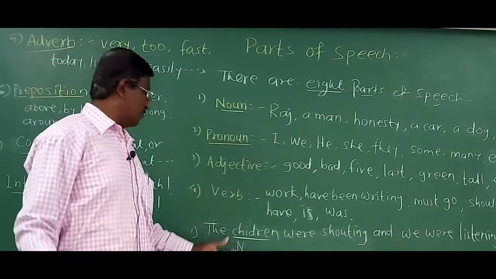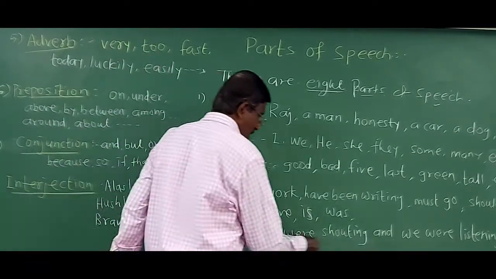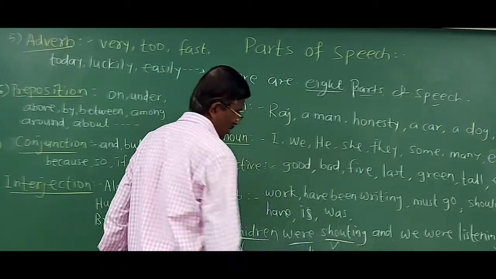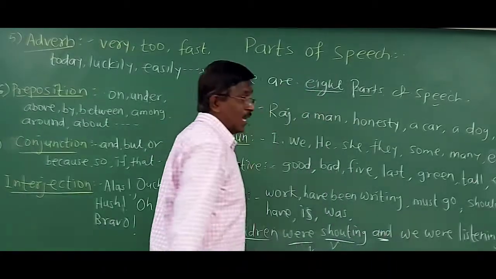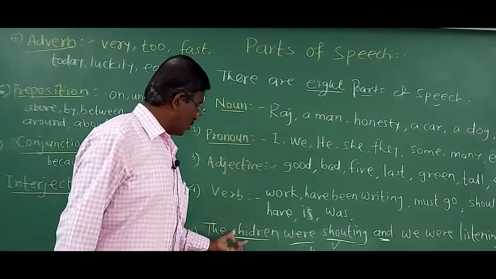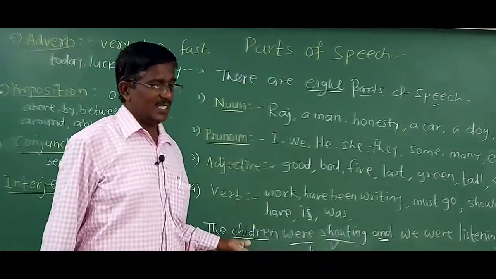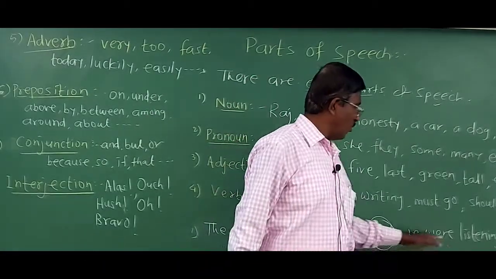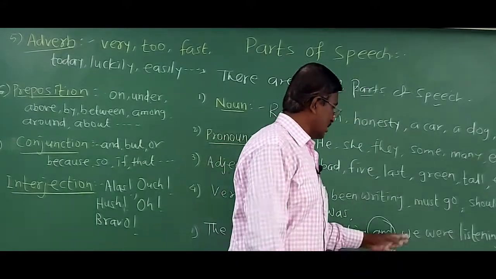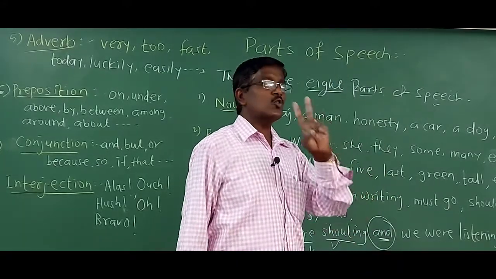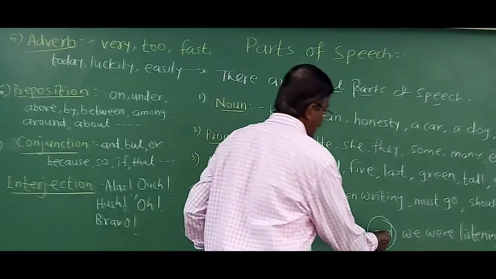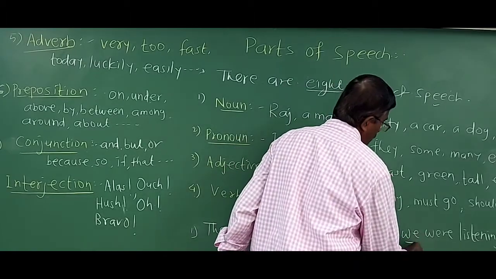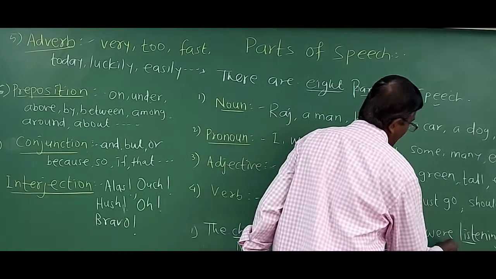It is doing the function of subject of the verb. Were and shouting, these two are called verbs. And the word and is joining. The children were shouting, this is a sentence. This sentence is joined with another sentence, that is, we were listening. We were listening is another sentence. These two sentences are joined with and. So and is called a conjunction. C-O-N-J. Conjunction. We is called a pronoun. Were listening again verb.